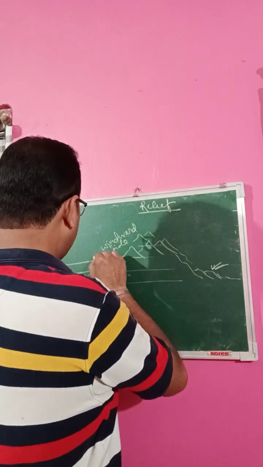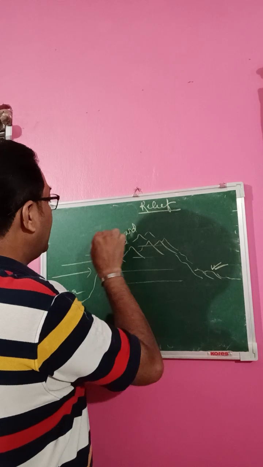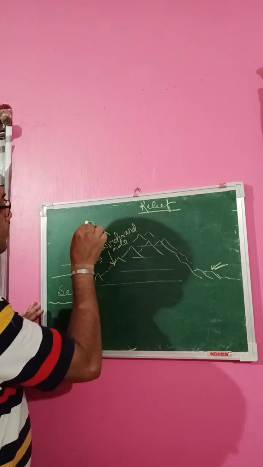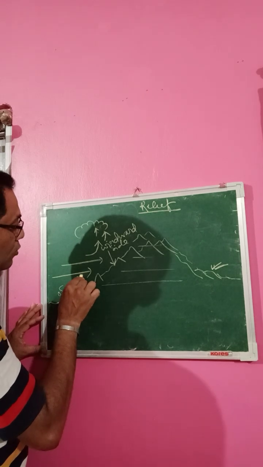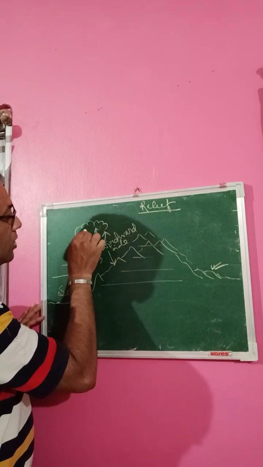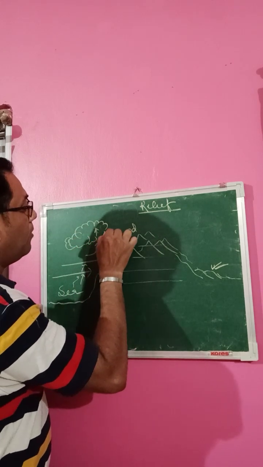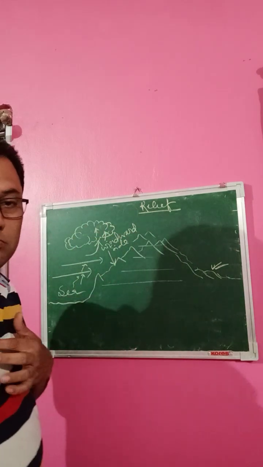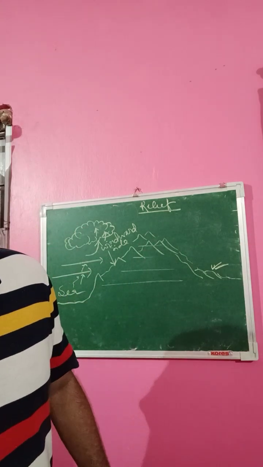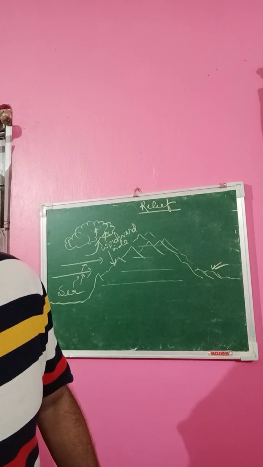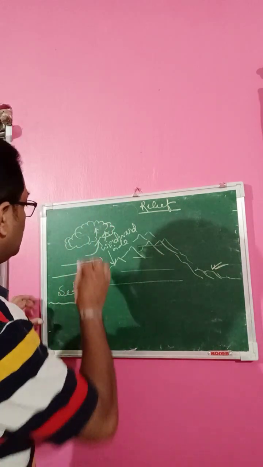And when this wind strikes here, they go higher and higher, and what happens? Whatever water vapor they are carrying along with it, they condense and then they form cloud. And when they become cloud, then what will happen? I will show you with another colored chalk which I brought for you.